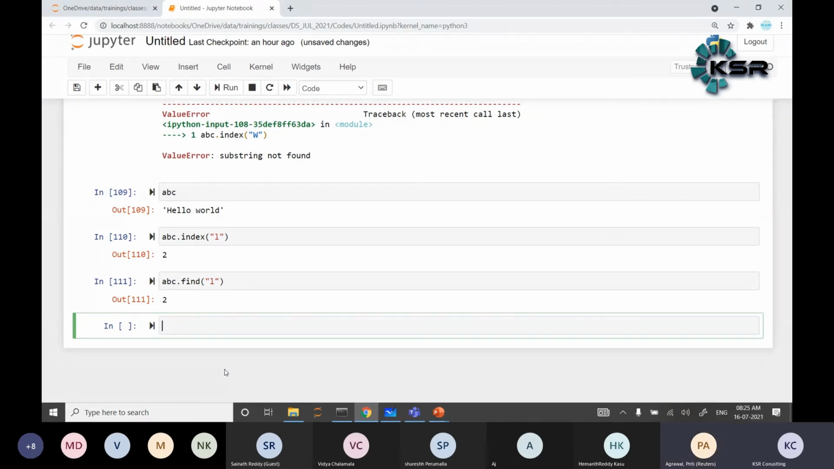From an interview point of view, they might ask you: can you tell me the difference between index and find? Find and index both return the index positions, but if the value is not found, find returns minus 1 and index throws an error. That's all. Now, any questions, guys? Any doubt?